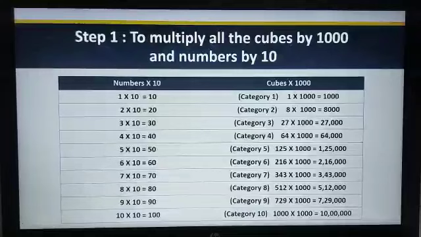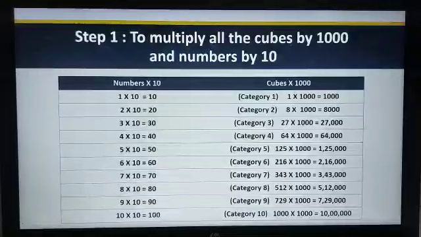But remember, for this trick, you need to learn all the cubes from 1 to 10. Let's take a quick look. Here we can see the cubes from 1 to 10. Let's observe the last digits, or the digits at the units place, which are marked in red color. We can see that the last digits of all the cubes are different from each other. None of the cubes share the last digit. That is, none of the cubes have the same digit.